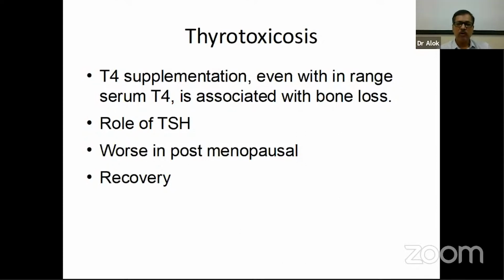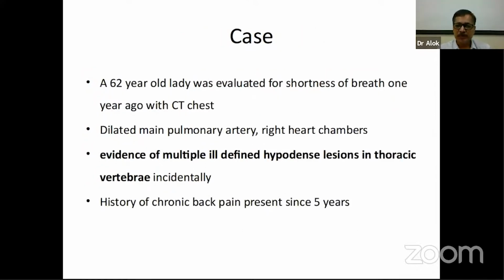Thyrotoxicosis-associated osteoporosis is worse in patients who are postmenopausal, and the lower the bone mass at the start, the worse the outcome for thyrotoxicosis. Recovery happens for most patients with thyrotoxicosis, but that recovery may not be adequate, especially in postmenopausal women, and they may be left with a residual weakness in the bones.